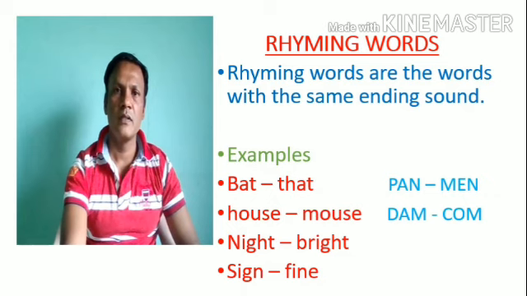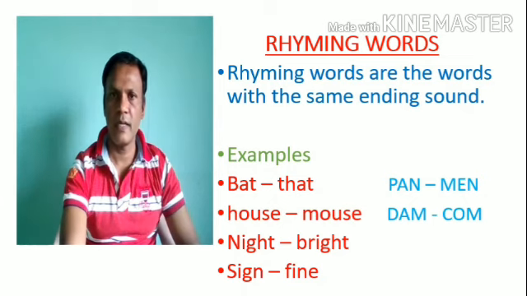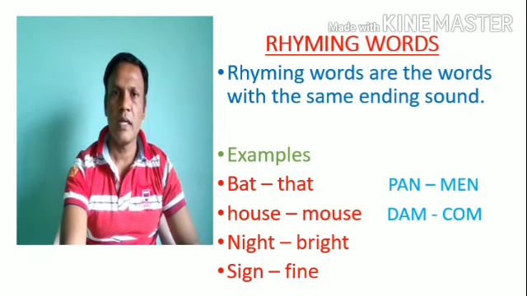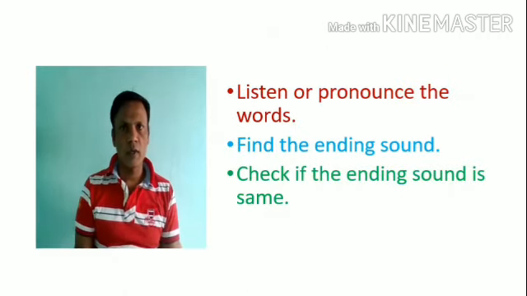In the second pair, dam, calm. M is the ending sound of the word dam, and lm is the ending sound of the word calm. These are the ending sounds, and they are not same or similar, and that's why these words are not rhyming words. What are the things that you should do to find out the rhyming words from a poem?